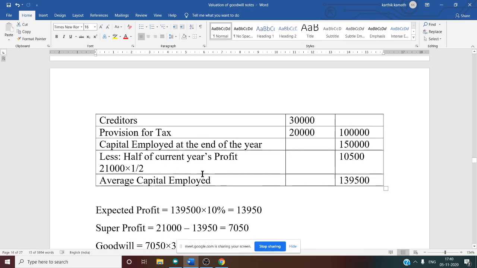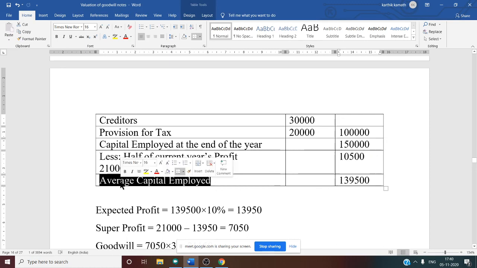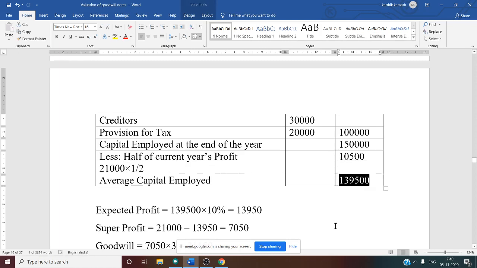So 21,000 into half, you will get 10,500. Then you will get ACE, average capital employed. That is 1,39,500. Yes, this is a final total.